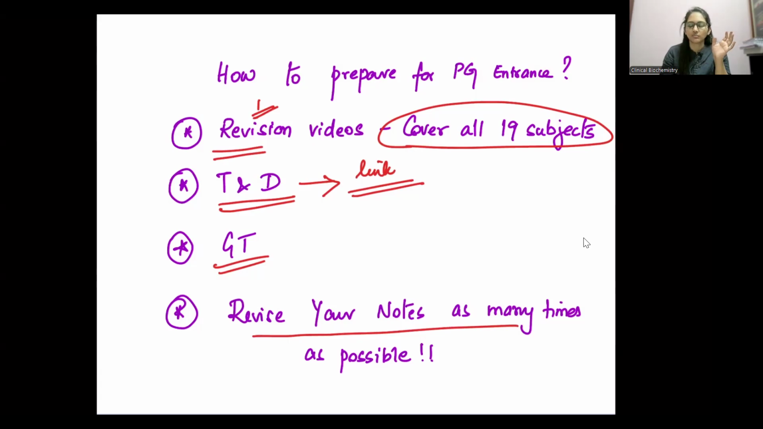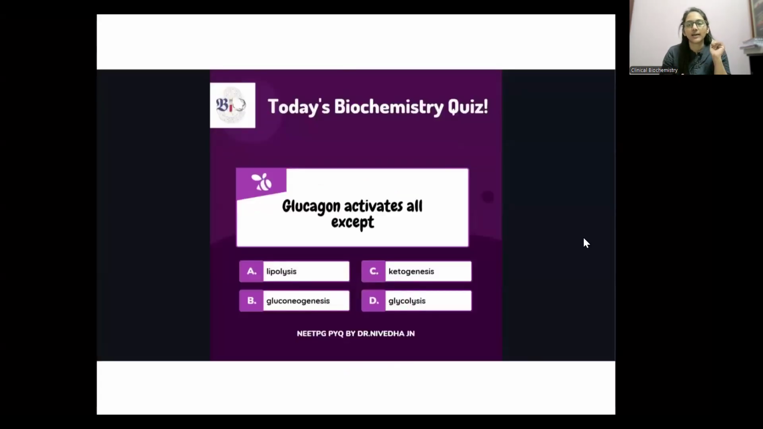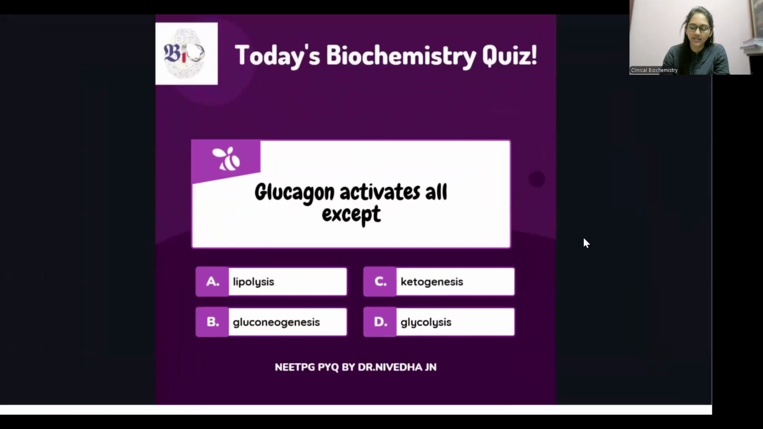All right. So we'll move on to our discussion part. Before watching the discussion part, attempt the test. The first question says, glucagon activates all except. What is this glucagon? Activates all except lipolysis, ketogenesis, gluconeogenesis, or glycolysis. So what is the answer? The answer is going to be glycolysis.